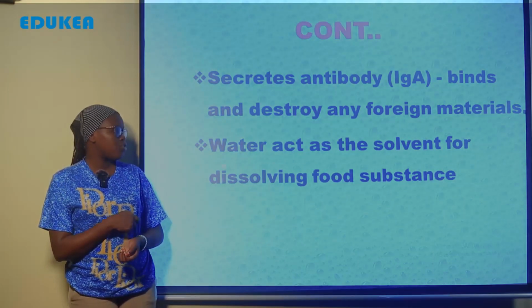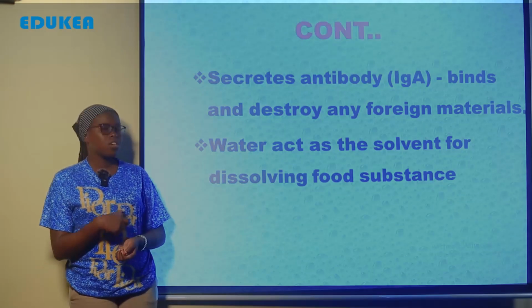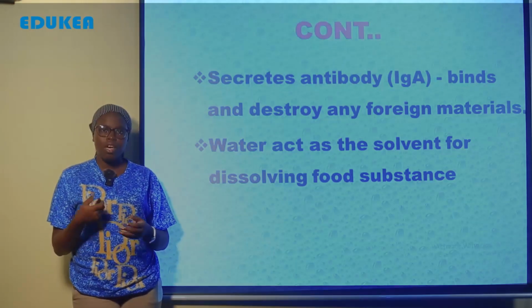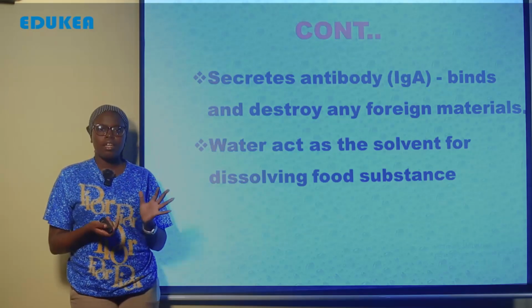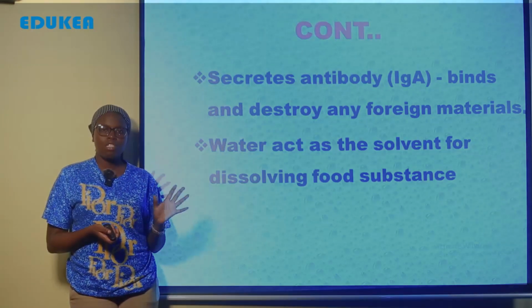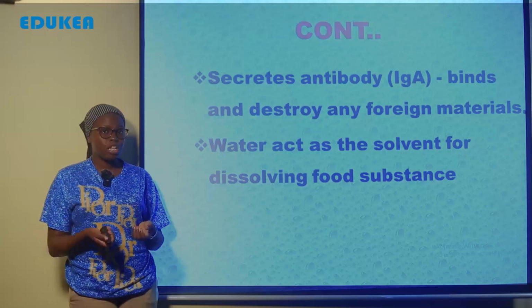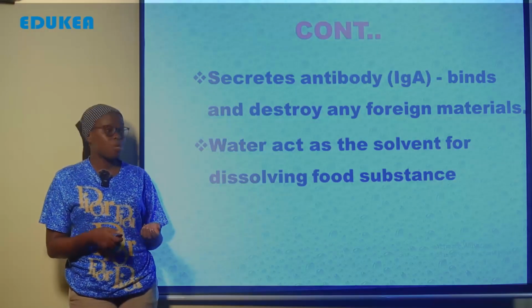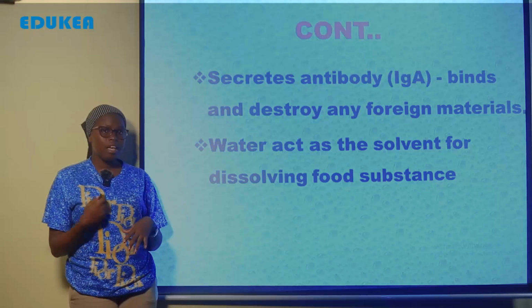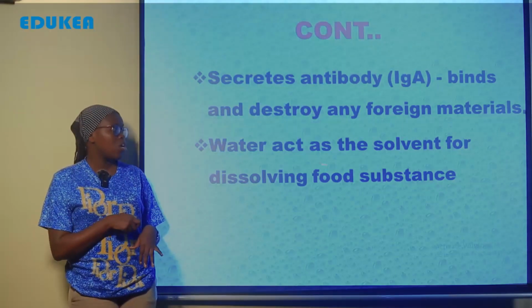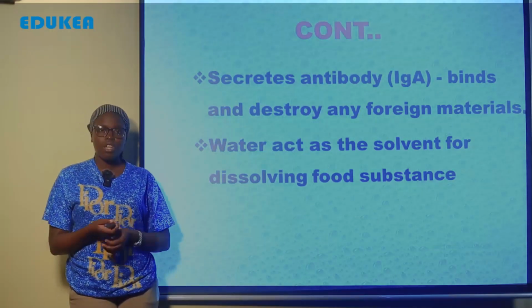They act as a lubricant, they function in digestion, and in protection. Also they secrete antibodies which are used to bind and destroy foreign material. Also within the saliva there is water which acts as a solvent for dissolving food substances. In other terms you can say it also functions as a lubricant.